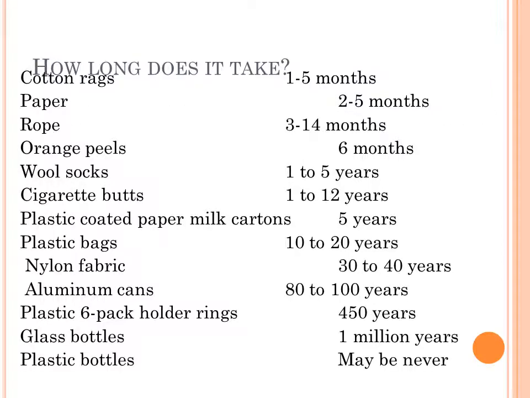Here a list of some materials is given, showing how much degradation time each will take.